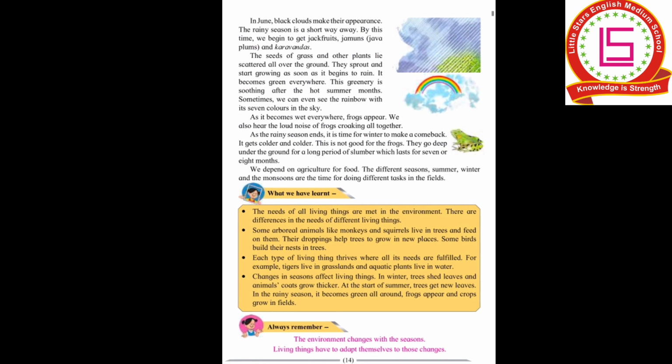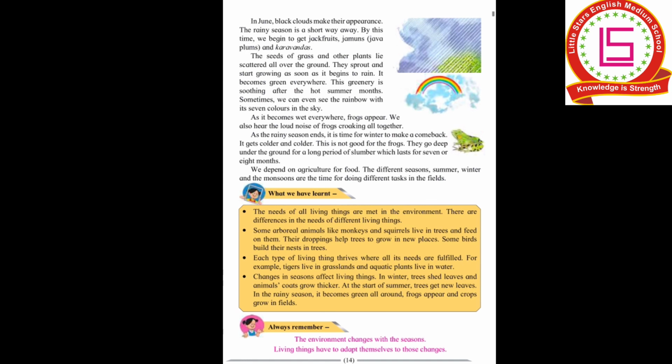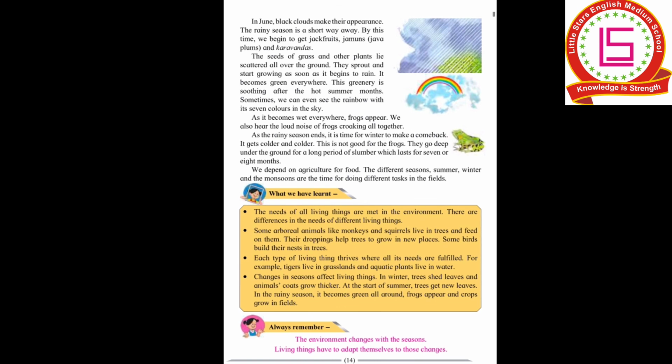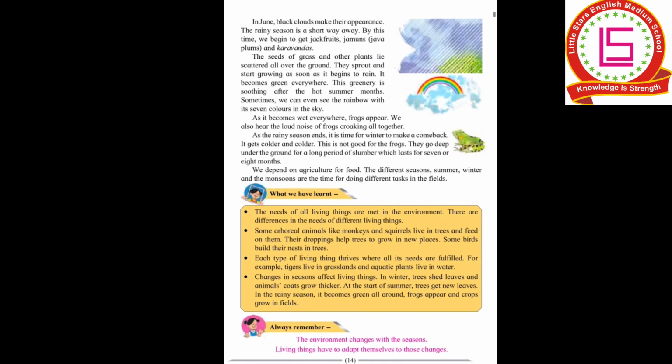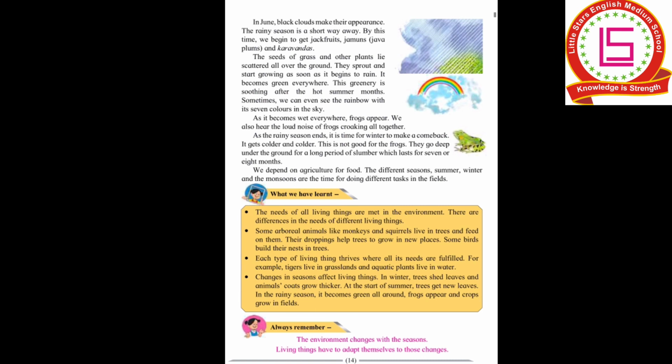In winter, trees shed leaves and animals' coats grow thicker. At the start of summer, trees get new leaves. In the rainy season, it becomes green all around, frogs appear and crops start growing in the fields. You should also always remember that the environment changes with the seasons. Living things have to adapt themselves to those changes. Whenever the environment or the season changes, we also should change our living habits.